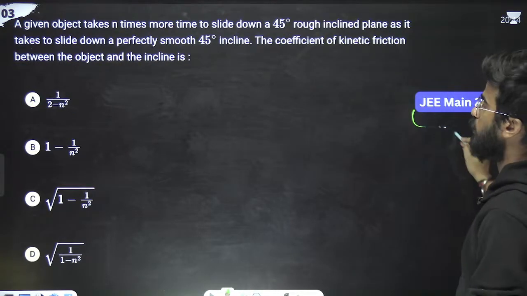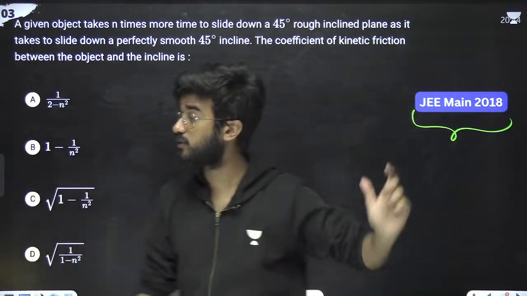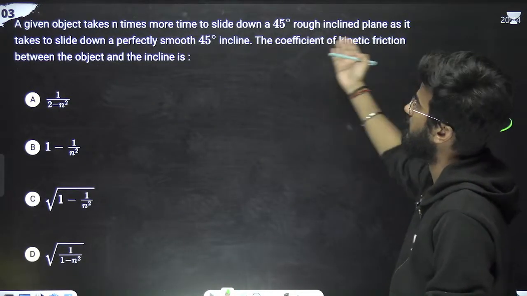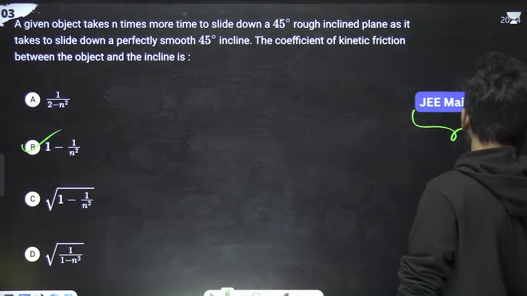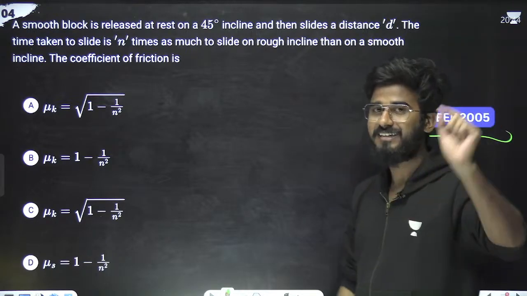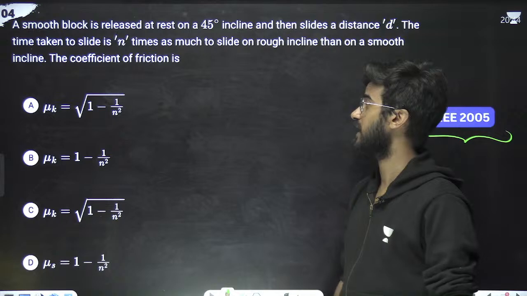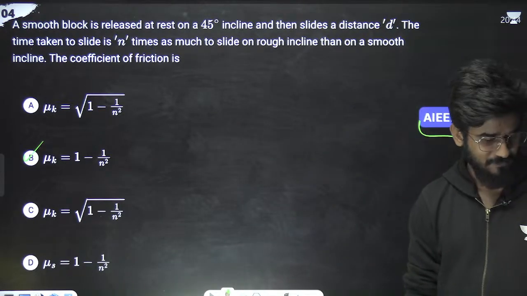Again from 2024, 2023, and again from 2018. Here again it is saying a rough inclined plane at 45 degrees, and the coefficient of kinetic friction is again 1 minus 1 by n square. Next question from JEE 2005. Again count it: 2024, 2023, 2018, again JEE 2005. Same question, same answer. Okay. Done.